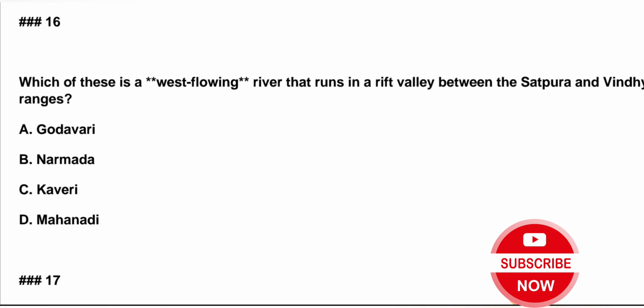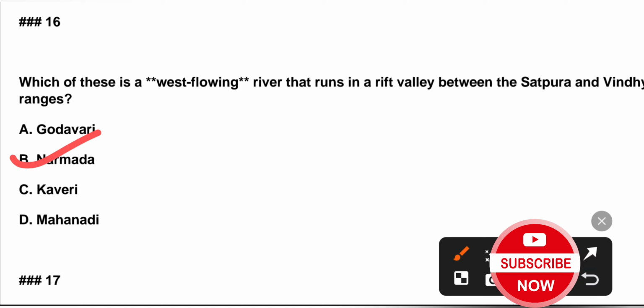Question number 16. Which of these is a west flowing river that runs in a rift valley between the Satpura and Vindhya ranges? A. Godavari, B. Narmada, C. Kaveri, D. Mahanadi. Correct answer is option B, Narmada.